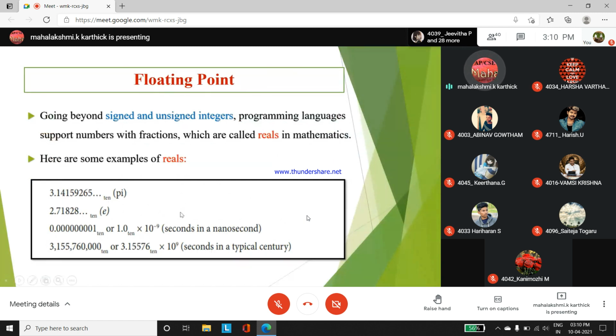So got an idea what all the floating point numbers are: pi value numbers, exponential values, seconds in a nanosecond, or representations like 1.0 into 10 to the power minus 9. Then in centuries, if you want to mention, these two are said to be scientific notations. So got an idea of examples of real numbers. Only if you understand what a floating point number is, then we'll go to the next slide. Any doubt in the slides? Reply yes or no.